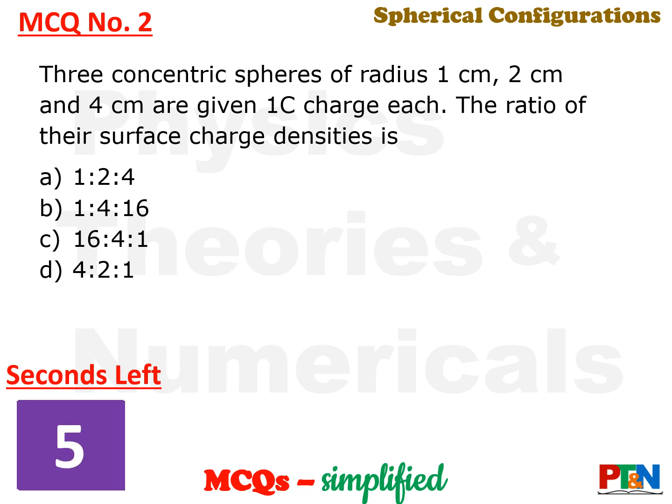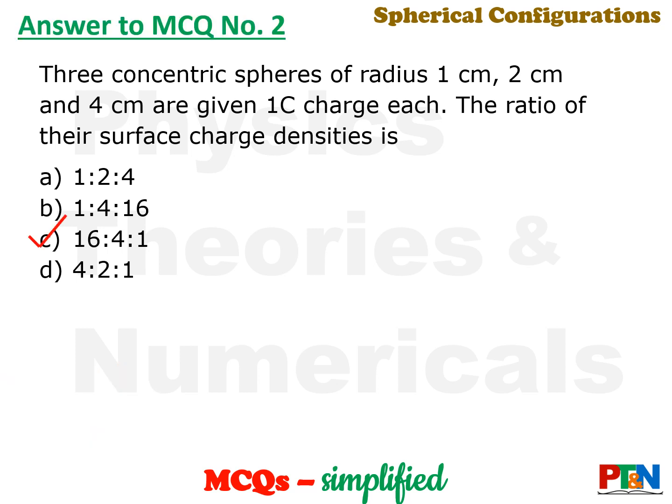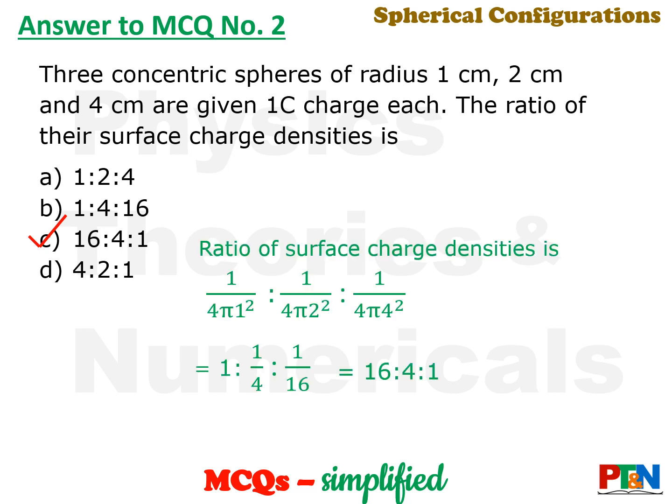If you require more time, please take your time, pause the video, get your answer and come back. Time's up. Let's see the answer. The answer is option C. It's easy. So the ratio of 1 coulomb charge has been given. So surface charge will be, you have to divide that charge with the area of the sphere. So you divide it by 4 pi 1 square, 4 pi 2 square and 4 pi 4 square. So simple calculation, get the ratio. Option C.